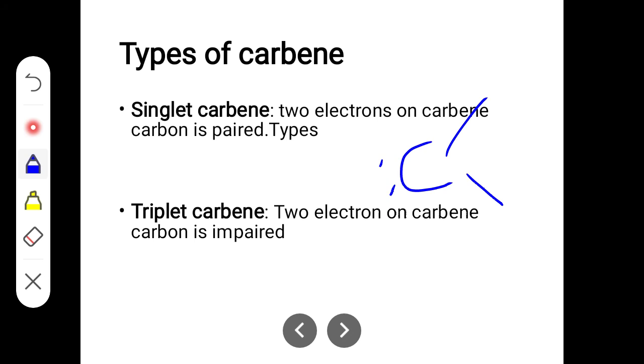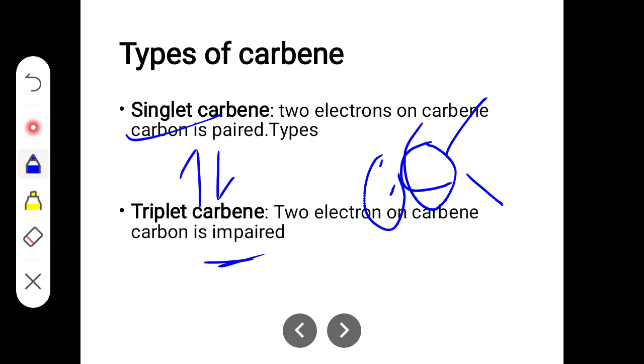Now, this carbon is called the carbene carbon. If the two electrons on the carbene carbon are paired, then we call it a singlet carbene. And if the two electrons are unpaired, then we call it a triplet carbene. Paired means like this. If it is paired, we call it a singlet. If it is unpaired, it can be like this or it can be like this also. If it is unpaired, then it is called a triplet carbene.